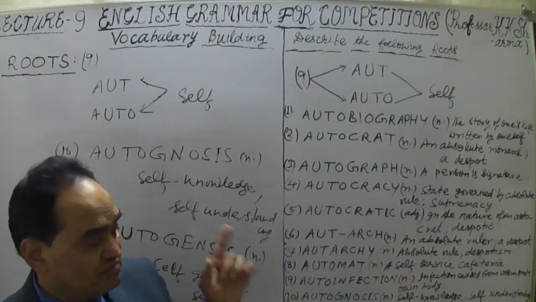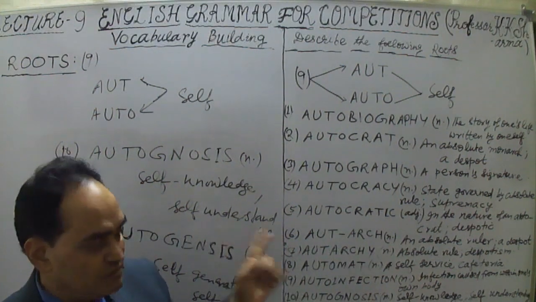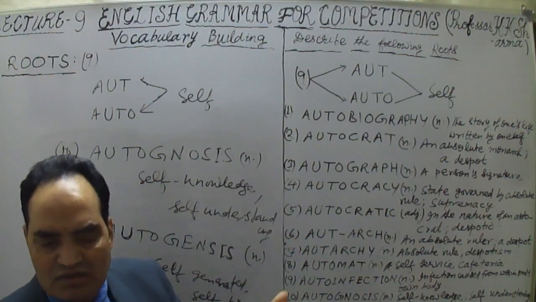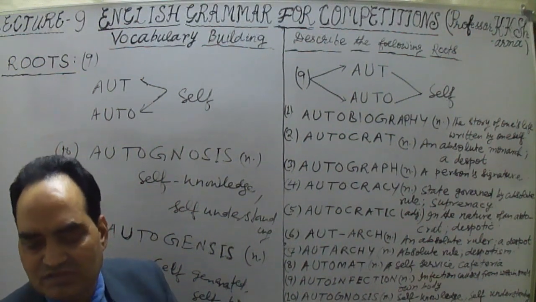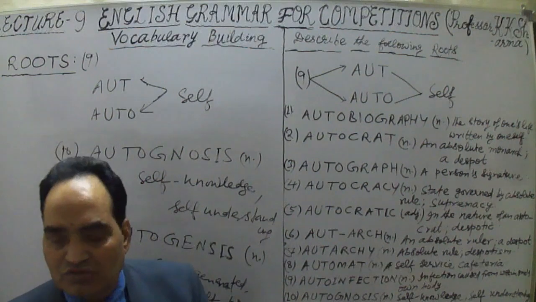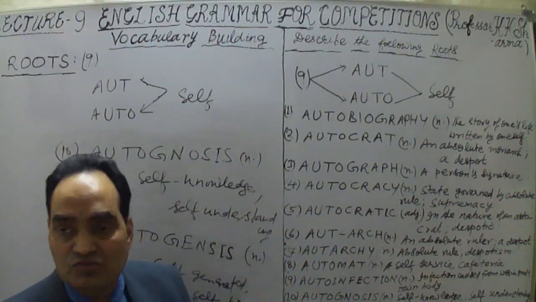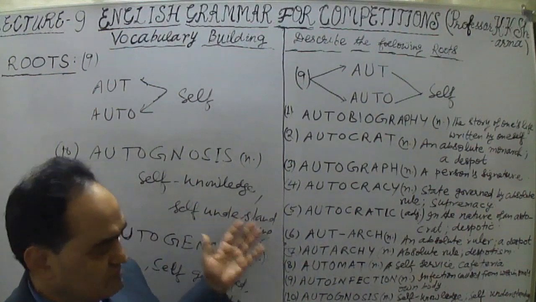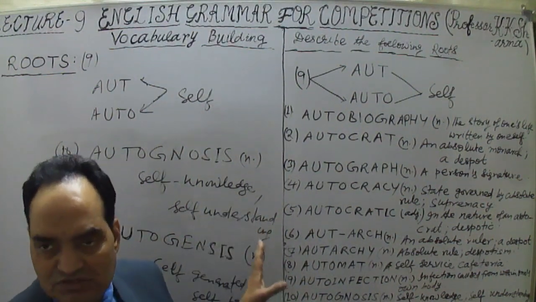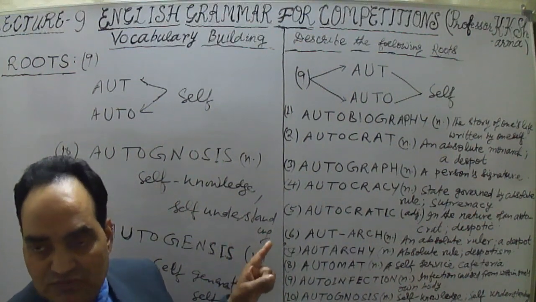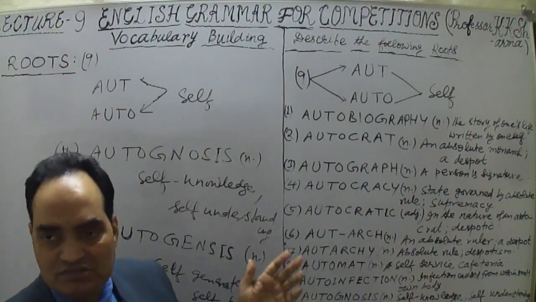You can learn a number of words within a month or two, not in years, at least 30, 40, 50, 60 words based on one particular root.